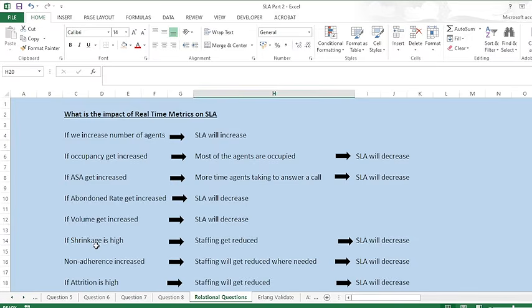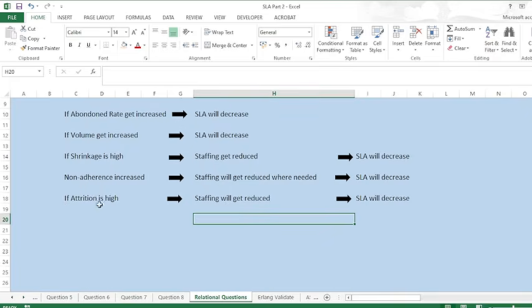What will happen if my shrinkage is high? It means my staffing gets reduced, so my service level will decrease. What will happen if my non-adherence increases? It means that staffing will get reduced where needed. All right, so the advisors are not adhering to their shift. It means there will be a shortfall in some intervals, then my service level will decrease.